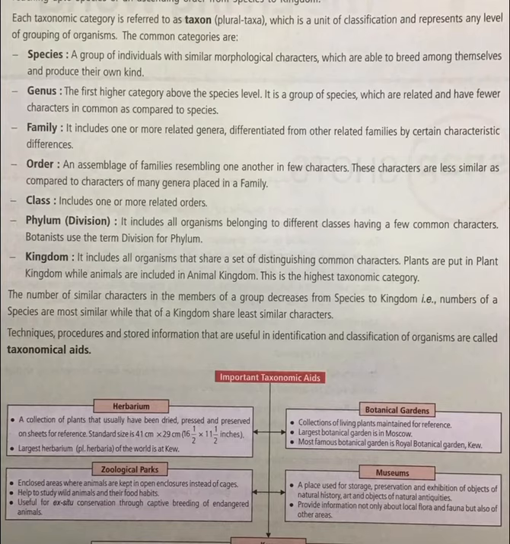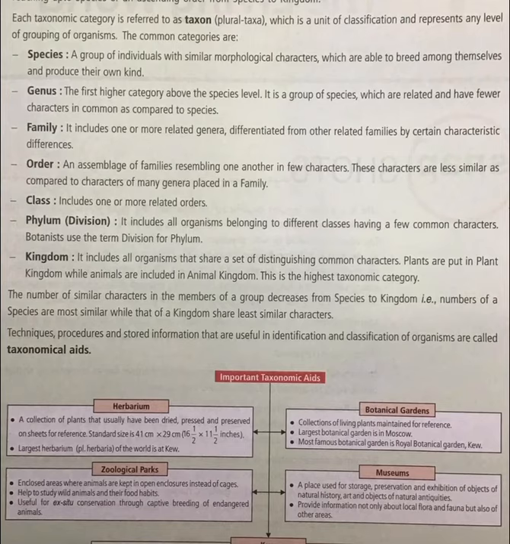And many phyla will come under one kingdom. It includes all organisms that share a set of distinguishing common characters. Plants are put in the plant kingdom while animals are included in the animal kingdom. This is the highest taxonomic category. So, in the hierarchy of taxonomy, the highest taxon is kingdom and the smallest one is the species.